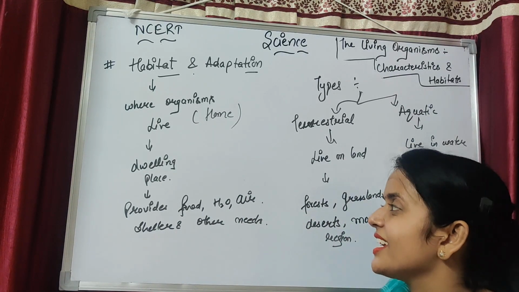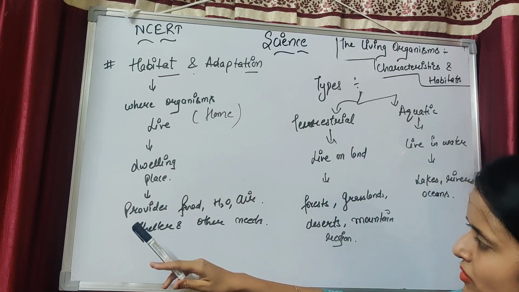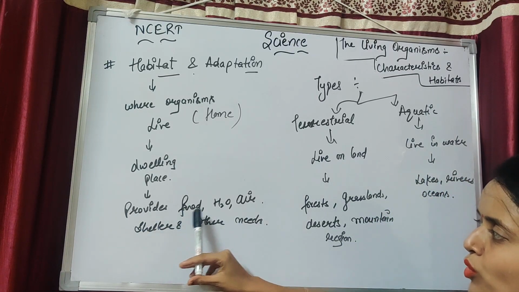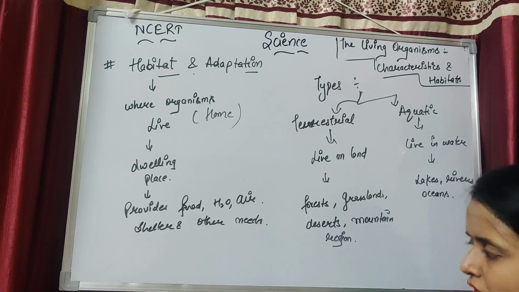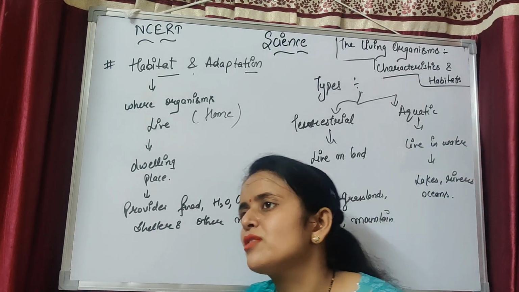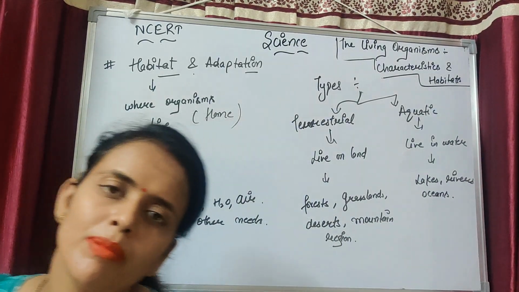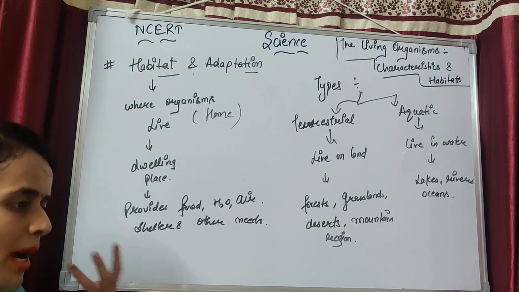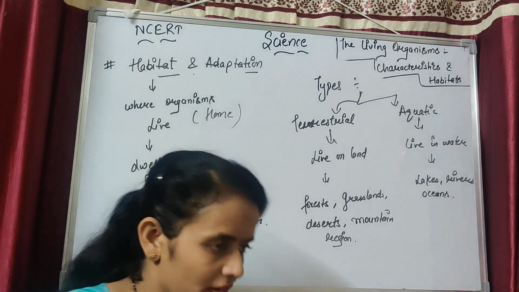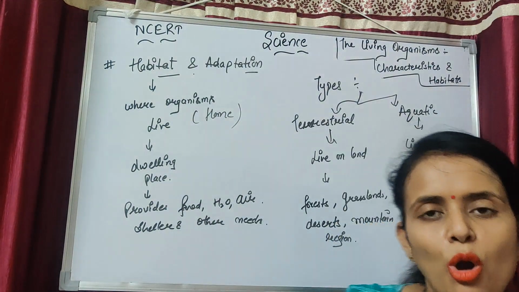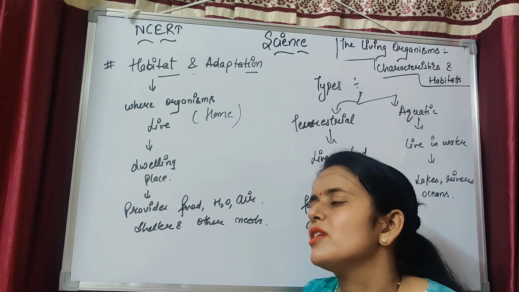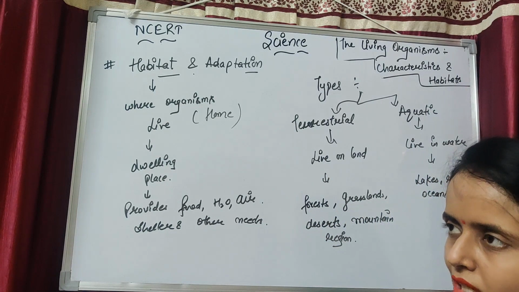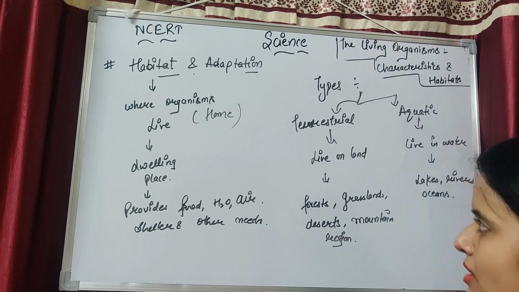Home sweet home. Yes. It provides food, water, air, shelter and other needs which we have to complete in our daily life. So a habitat is the home of the organism. Habitat is the home of any organism, which gives the food, shelter, water and other needs which it requires.